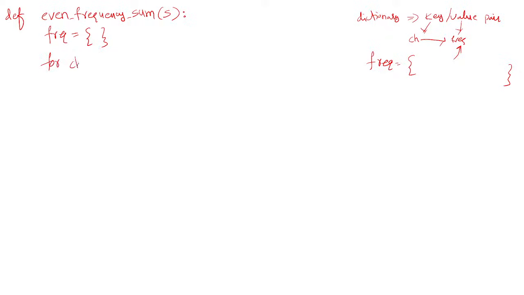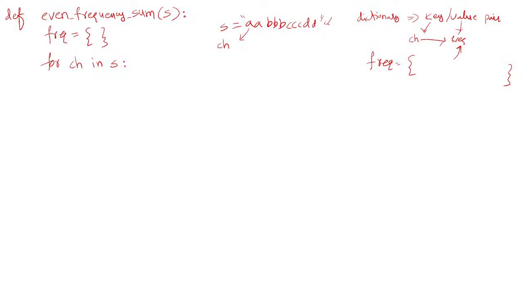Something like for ch in s, where s is your string. So a b b b c c c d d, this is your string. What this for loop does is, when you say ch in s, one by one character it supplies to the variable ch until you reach the end of the string. First it supplies the first character a into ch.